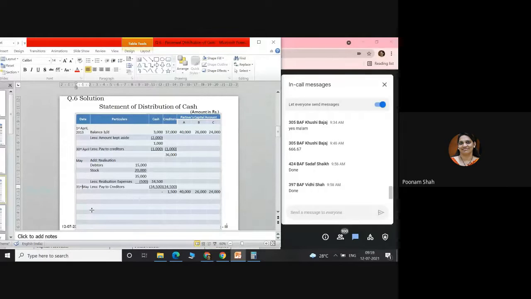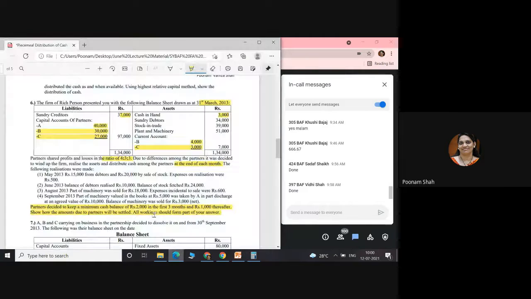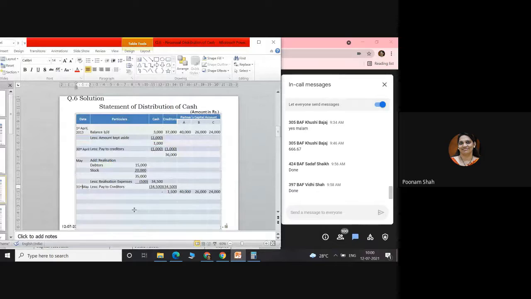Then we will start with the next step. Now my next realization is in June. They have told that debtors realized 10,000 and stock 24,000 with no expenses. So I will write down the next realization.